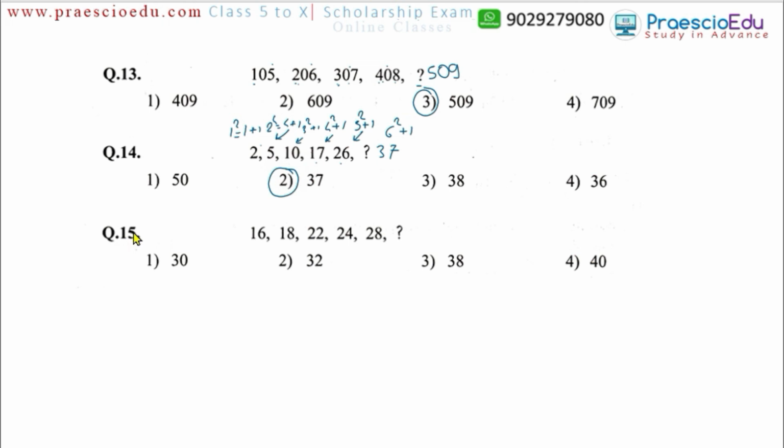Now question number 15. Here 16, 18, 22, 24, 28 and then question mark. If you see, the difference is 2 and then 4, then 2, then 4. So now again here must be 2. So 2, 4, 2, 4, 2. This repeating order of difference is maintained sequentially. So after 4, 2 must be there. So 28 plus 2, 30 must be there, and 30 is available in option number 1.